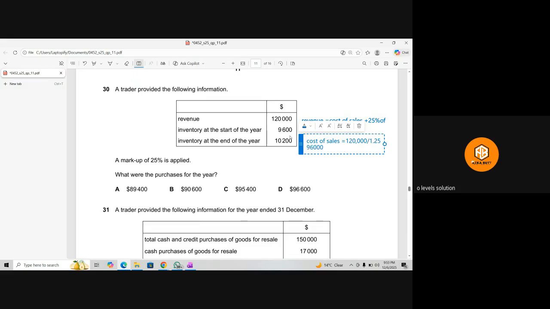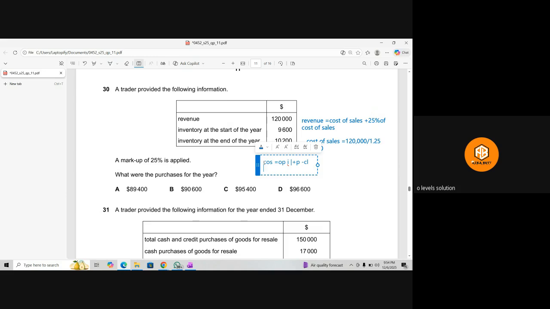Now we have the opening inventory and closing inventory. So we will write cost of sales is equal to opening inventory plus purchases minus closing inventory. We need to find out the purchases. Cost of sale is equal to opening inventory, and then add purchases which we don't know what it is, and then minus CL, means closing inventory.